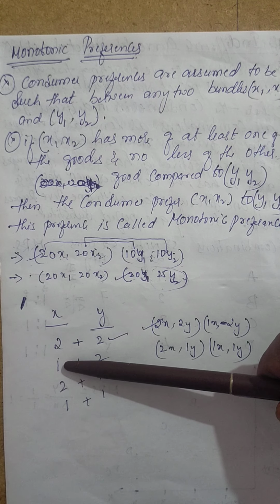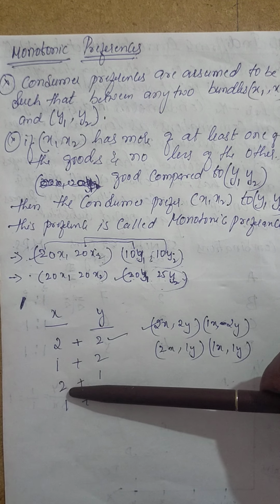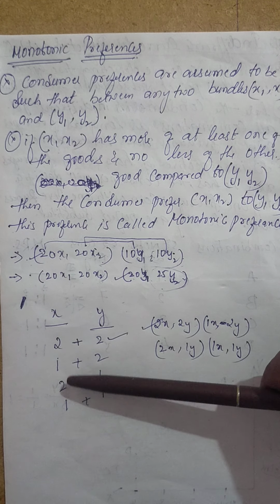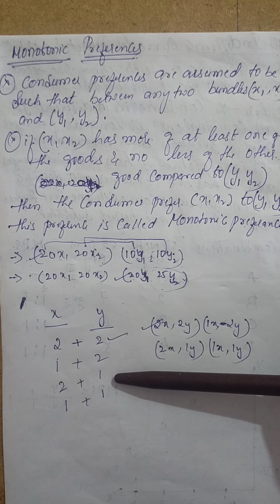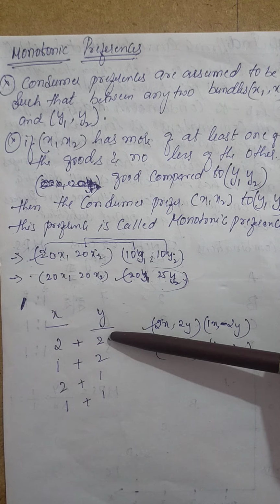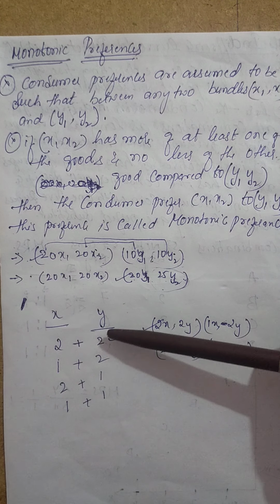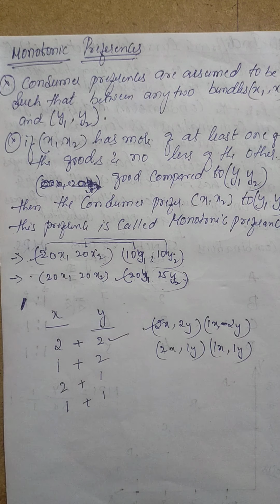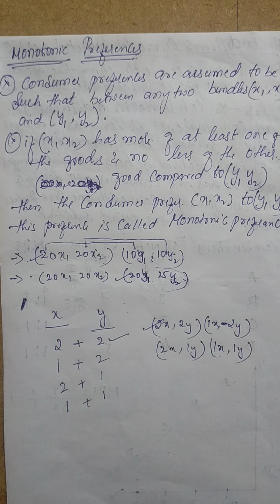If you see the combinations here, in the first one, good x is 1, whereas it increases compared to here, this and this, where x is also 2 and x is also 2. But you see the y, it is 1 and y is 2. So that means he can give the priority, preferences, for this, since the consumption level, or the usage level of the good, is extra, which is more. They give the priority for this and call it monotonicity preferences.